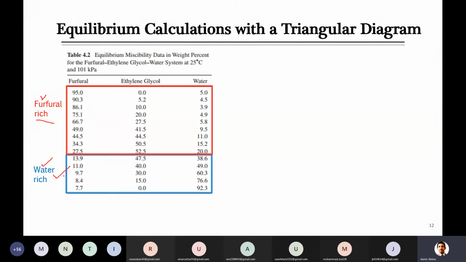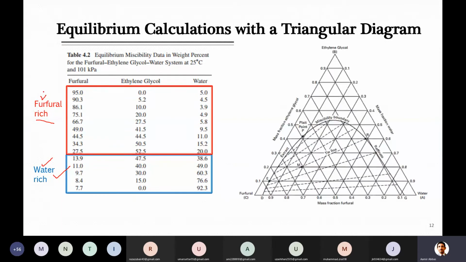So this is indicative of raffinate compositions, and the other is indicative of extract side composition. This is the diagram which is drawn with the help of these points. We will quickly locate one or two of them, and later, after the lecture, kindly practice how the other points are located on this triangle, and whether they are correct or not. I will just start with the first point.